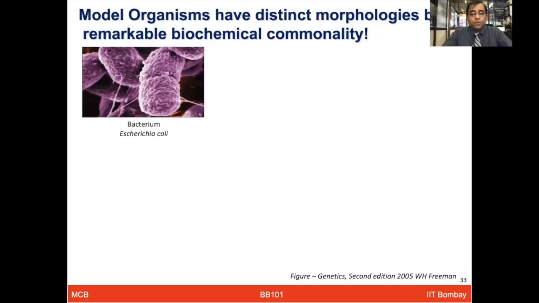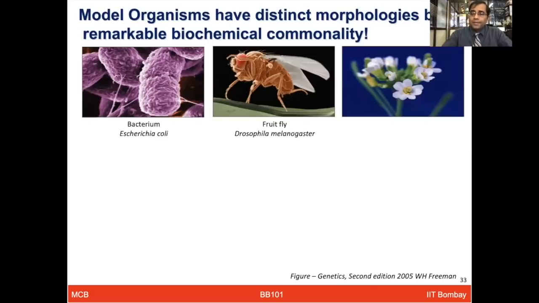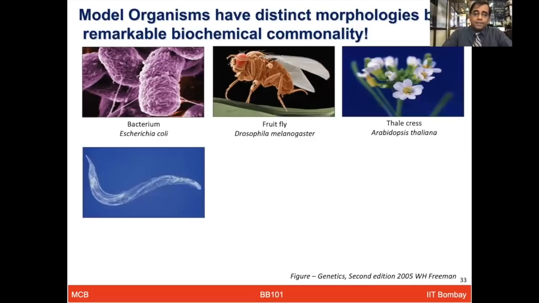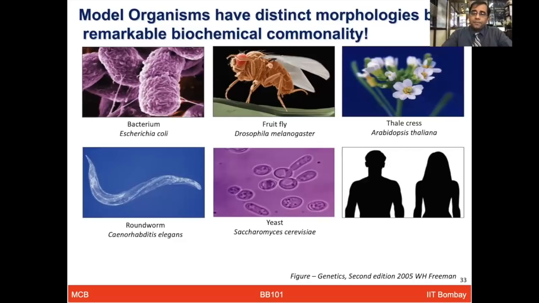This figure is shown for a bacteria, E. coli. This is a model organism, fruit fly, Drosophila melanogaster. This is a plant which you probably recognize, Thale cress, Arabidopsis thaliana, from the mustard family plants. This is C. elegans roundworm. Shown here, yeast, Saccharomyces cerevisiae, and human, Homo sapiens.